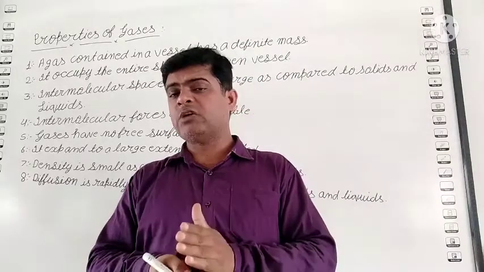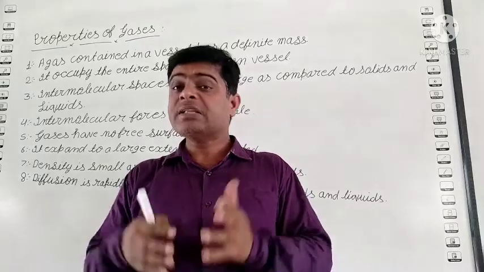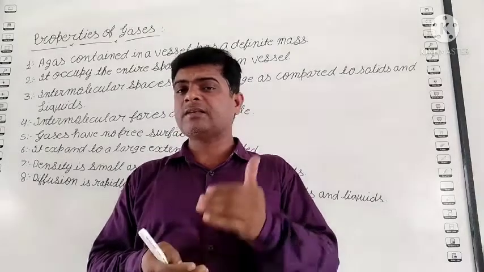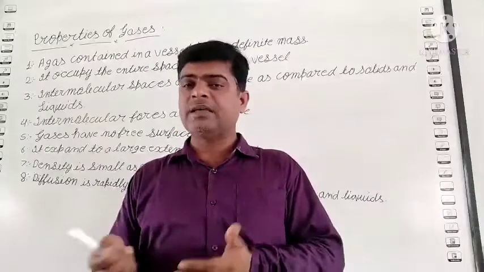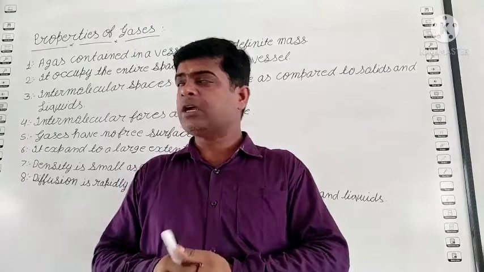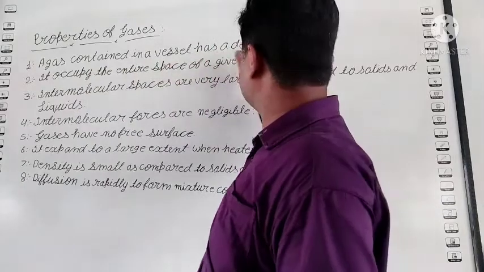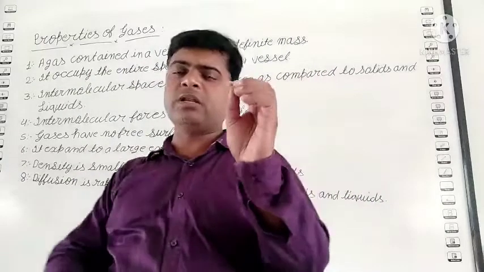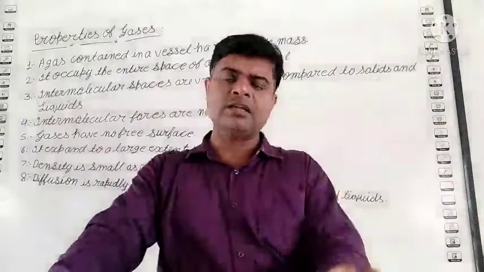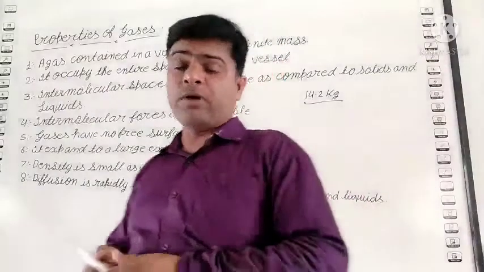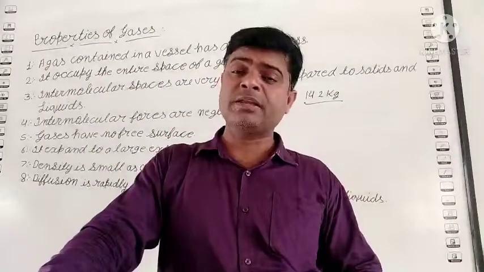Liquid has fixed volume but not fixed shape. But in gas, like hydrogen, nitrogen, or air, the mixture of different gases, a gas contained in a vessel has a definite mass. Means if you fill gas in any container, but you know student, why does its weight vary?